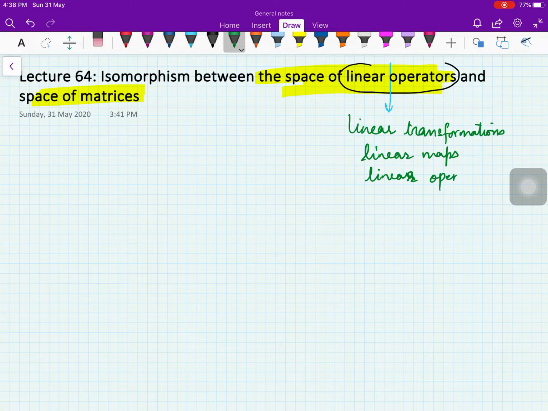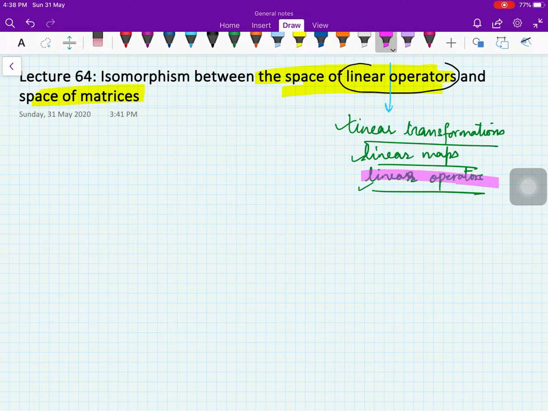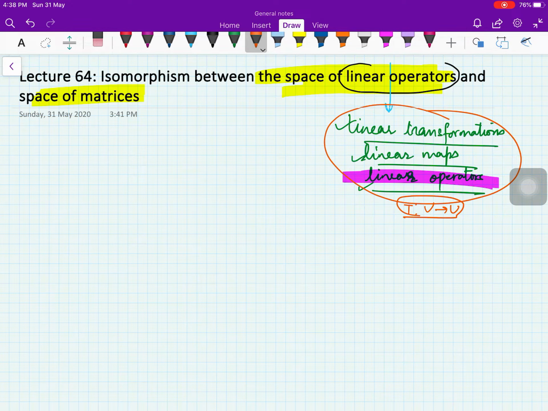Some books just use them interchangeably, you can replace with any of these three. But sometimes some people specify that operators are used when the domain space and the range space are the same, that your T is from U to U, but there is no hard and fast convention. So these are the names for all the linear transformations, maps or operators, right?